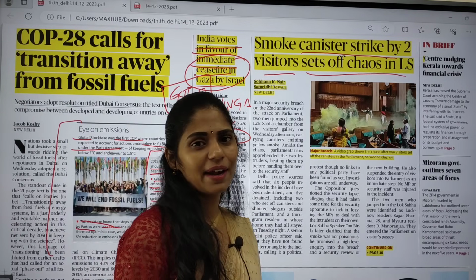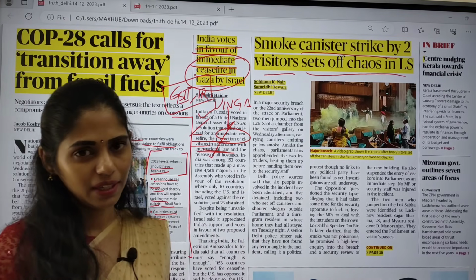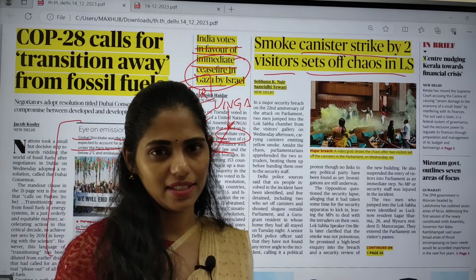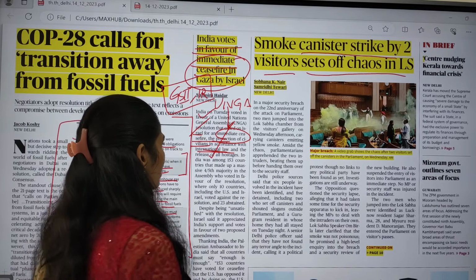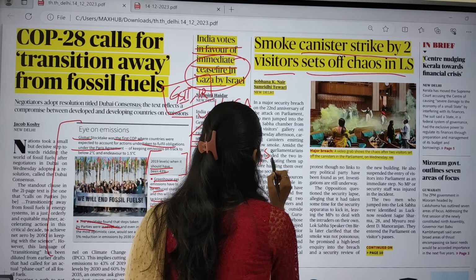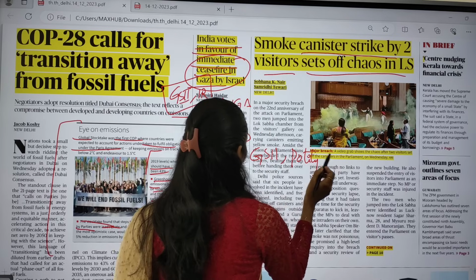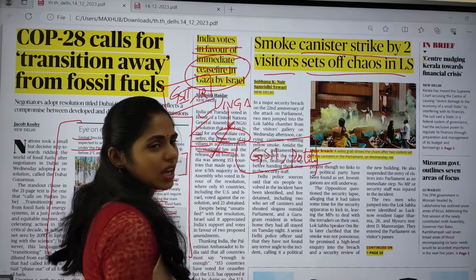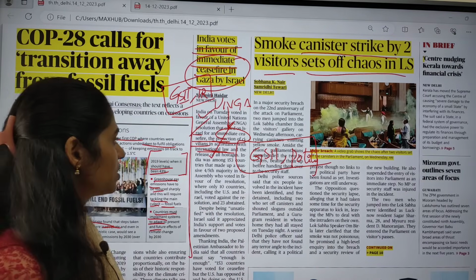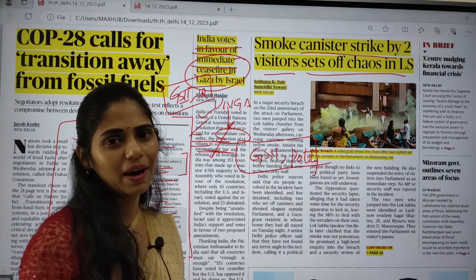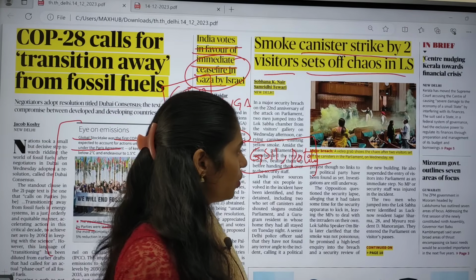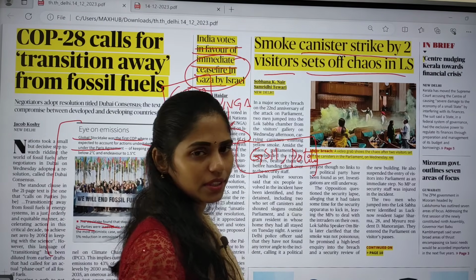Okay, so you have to see what the handbook says about this security breach as well as about MP passes. This is very important from your GS paper 2 under polity. And actually yesterday was the anniversary of the parliamentary attacks, so this is also very important.